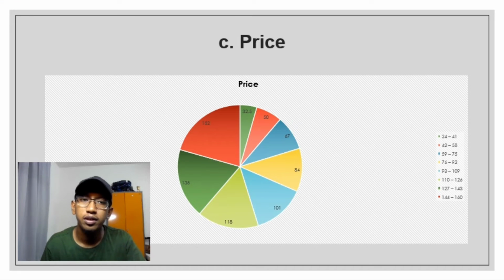The last one, price. From the pie chart above, we can see that every color represents the percentage for each class interval, from the smallest percentage, the class interval with the lowest frequency, to the biggest percentage, the class interval with the highest frequency.